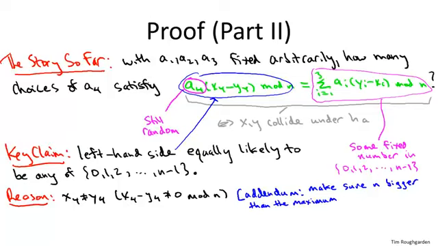So for example, suppose n was 4, and x4 was 6, and y4 was 10. Then x4 minus y4 would be minus 4, and that's actually 0 modulo 4. So that's definitely not what you want. You want to make sure that if x4 and y4 are different, then their difference is non-zero modulo n. And the way you ensure that is you just make sure n is bigger than each. So you should choose the number of buckets bigger than the maximum value of a coefficient. In our IP address example, remember the coefficients don't get bigger than 255, and I was suggesting a number of buckets equal to, say, 997. Now, in general, this is never a big deal in practice.